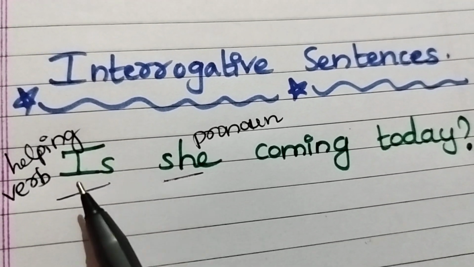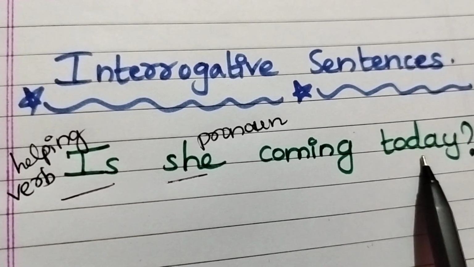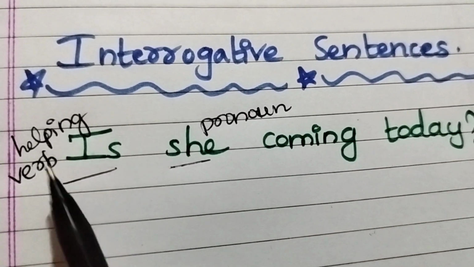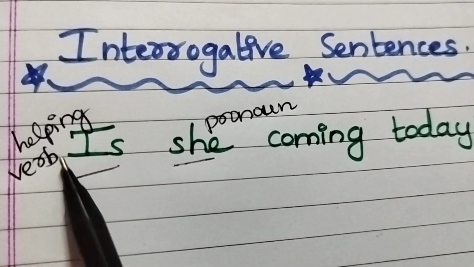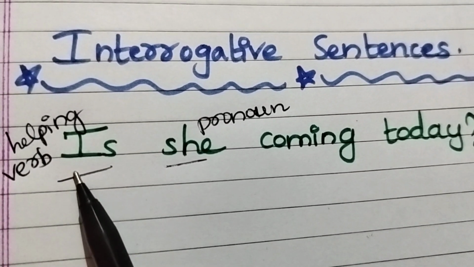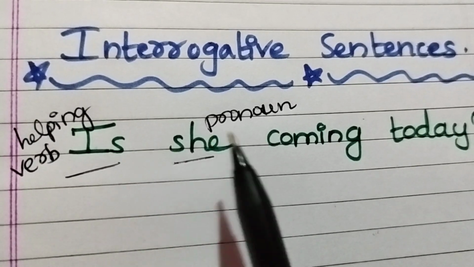So for example, is she coming today? In this case, is is the helping verb which is written at the beginning of the sentence and she is the pronoun which is written after the helping verb.